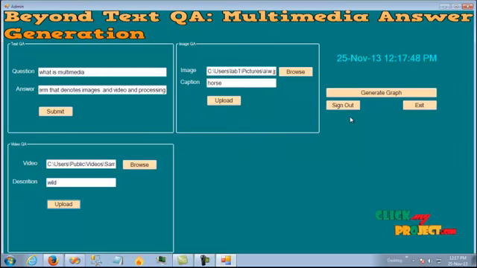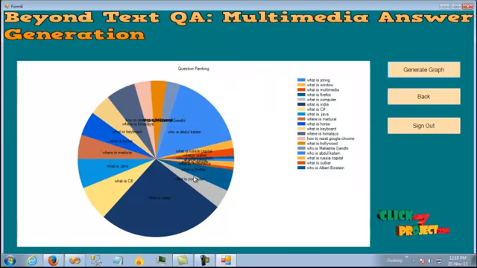Here there will be a graph which denotes the queries that are frequently searched by the clients. Here we select generate graph. See, the bigger area denotes "what is India". This query is most frequently searched by the users.